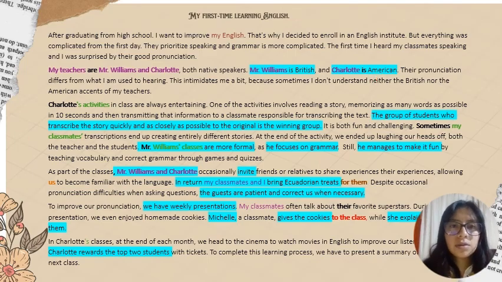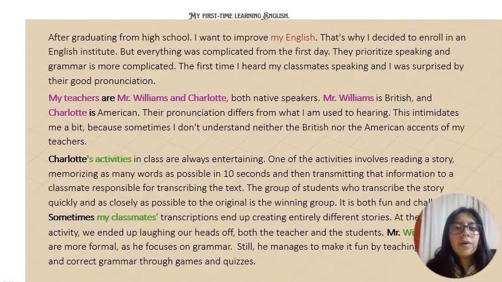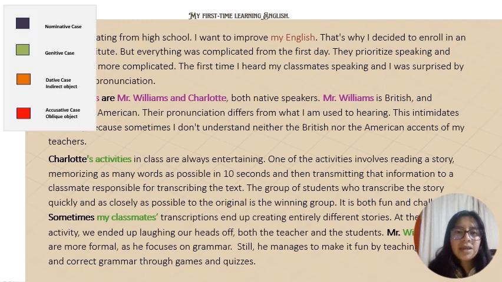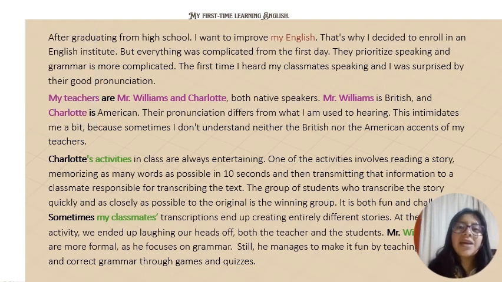So now I'm going to talk about the governments that I found or wrote in my anecdote. Government refers to the relationship between the words and its dependents. In this case, government is referred to as case, and case is the grammatical relationship of nouns and pronouns with other words in the sentence. So we have three main distinctions in English pronouns. The first one that I'm going to show you is the nominative case, which here in my anecdote is in the color purple. Nominative case refers to the nouns or pronouns that are used as subject.